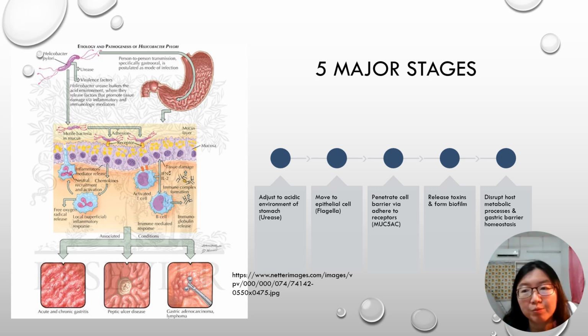Helicobacter pylori's virulent properties lie in its ability to colonize the human gastric region and establish infection in 5 major stages. Number 1, it is able to neutralize the mucosa's acidic environment via the production of urease. Number 2, it moves to the epithelial cells with the help of flagella. Number 3, it penetrates the epithelial cell barrier via adhesion to specific receptors such as mucin 5. Number 4, it causes surrounding damage to tissue by releasing toxin and has the ability to form biofilm. And lastly, it interferes with metabolic processes and gastric barrier homeostasis.